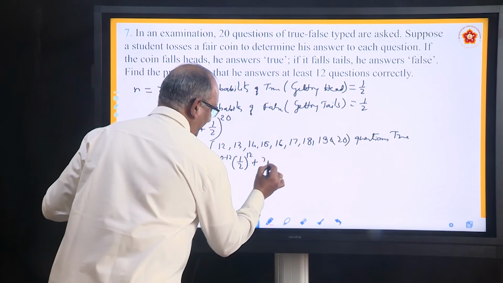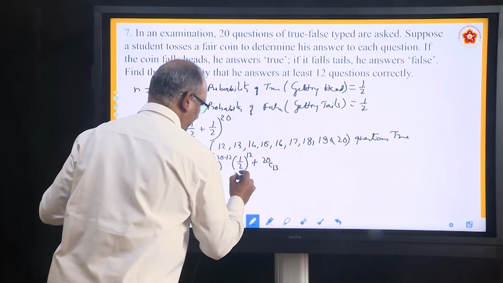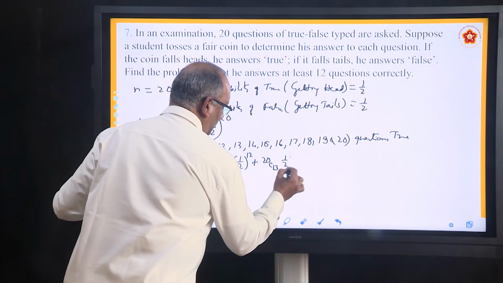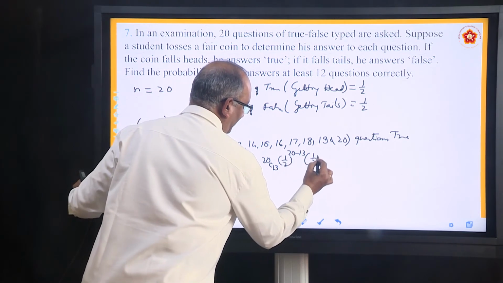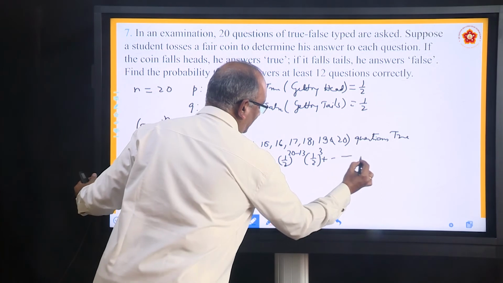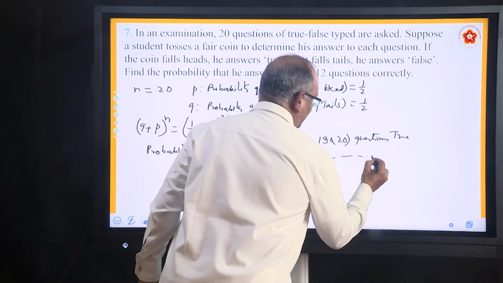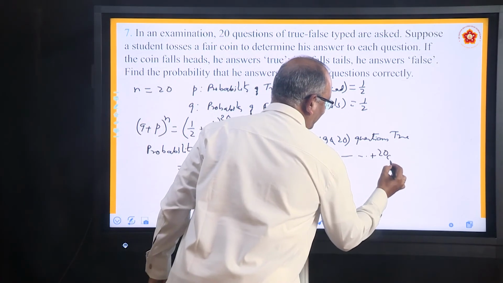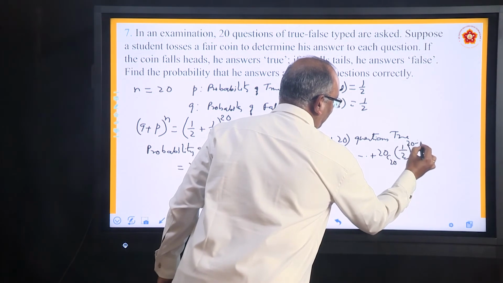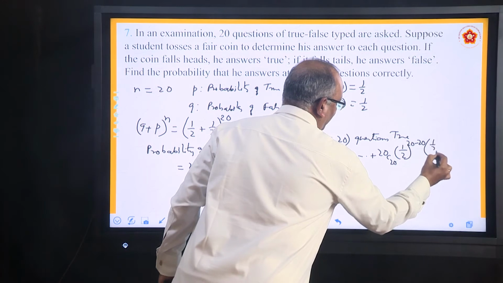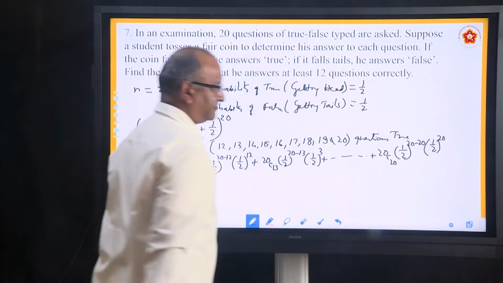Next one, 20C13 into 1 by 2 to the power 20 minus 13 into 1 by 2 to the power 13, and it goes on. What will be the last one? The last one is going to be 20C20 into 1 by 2 to the power 20 minus 20 into 1 by 2 to the power 20.